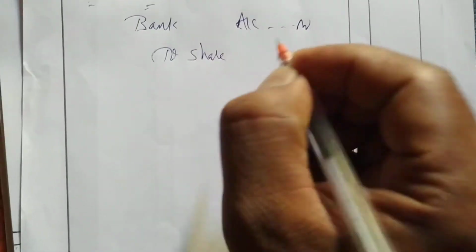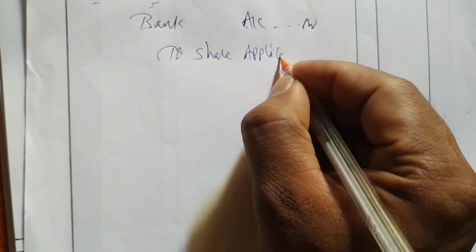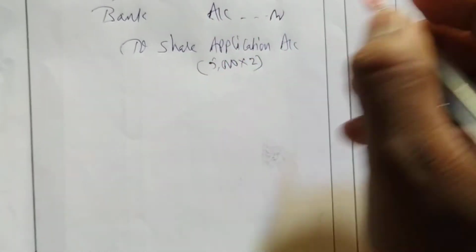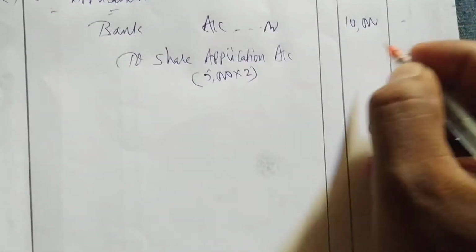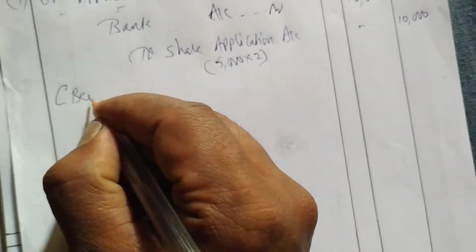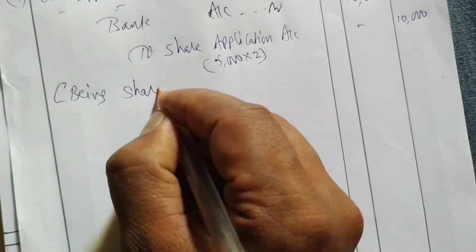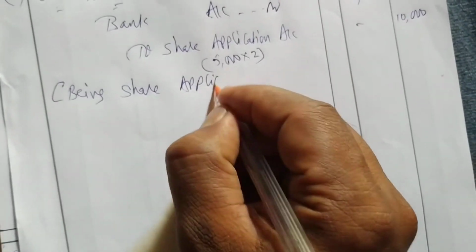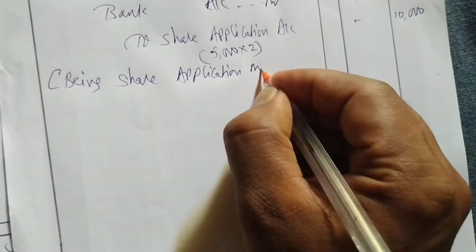Okay, on application first is receipt entry. Receipt entry we know: bank account debtor 2 to share application account. This is the first entry. So how many shares issued? 5000 into 2 rupees is application money, so we are getting 10,000, and here also 10,000. Narration we know: being share application money received.